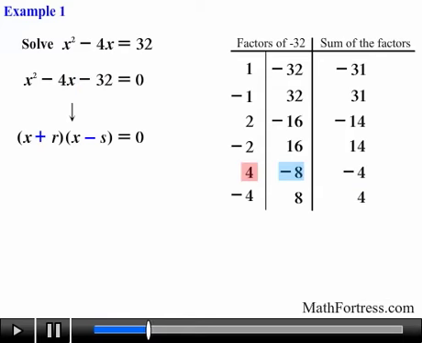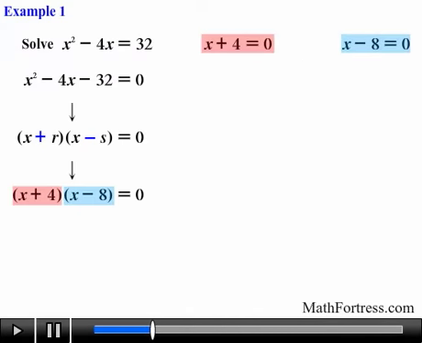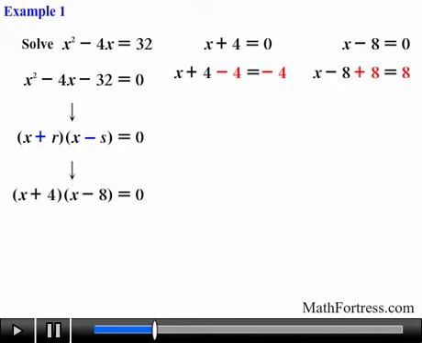So we use these values to factor the quadratic equation and obtain the quantity x plus 4 times the quantity x minus 8. Next, we apply the zero product property to each factor. So we set each factor equal to 0 and solve for x. Doing that, we obtain x equals negative 4 as one solution and x equals 8 as a second solution.